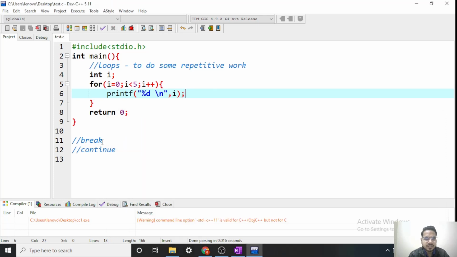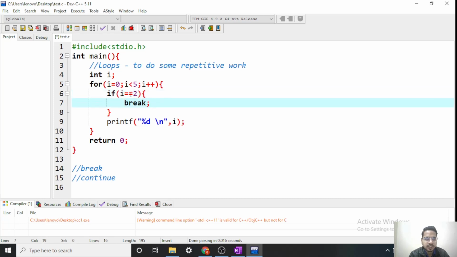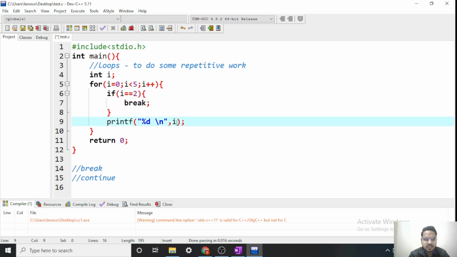Now first let's understand the break keyword. Now I have added one more condition here, I is equal to 2. So if the value of I becomes 2, then this condition will be true and the break keyword will be executed. Now let's dry run this. So first I will be 0. So this condition is true, we enter here. Now we check this condition. Since I is 0, this condition is false. So break is not executed. So we print the value of I, which is 0. So 0 is printed. Then I++, I becomes 1.